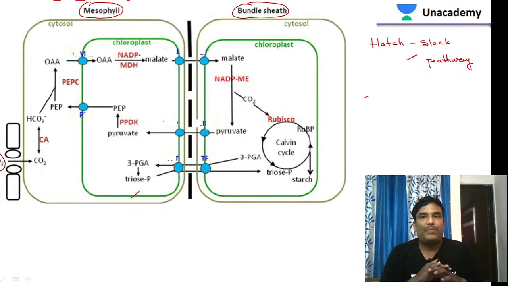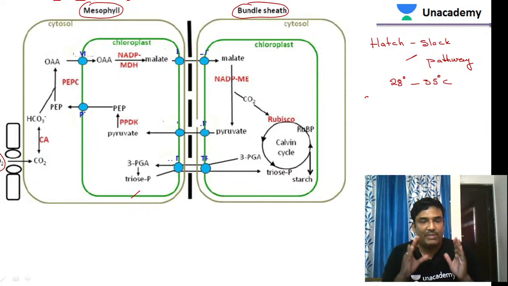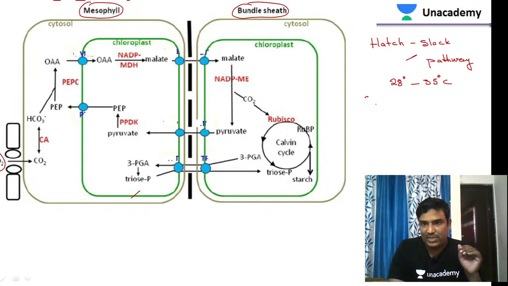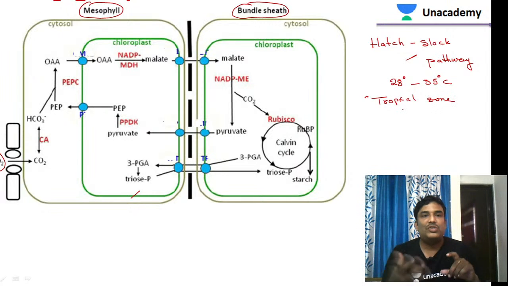The C4 cycle takes place in C4 plants, which generally grow in tropical zones where the temperature is higher. The average temperature is around 28 to 35 degrees centigrade, and the maximum temperature can go beyond 45 degrees centigrade in tropical zones. These zones have higher temperatures compared to subtropical and temperate zones, so these plants can tolerate high temperatures.